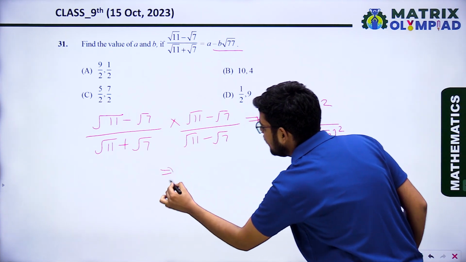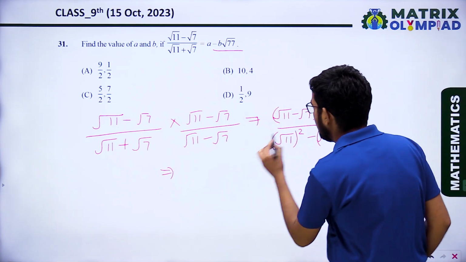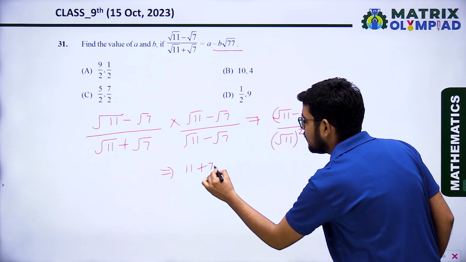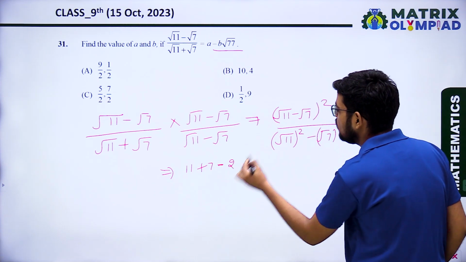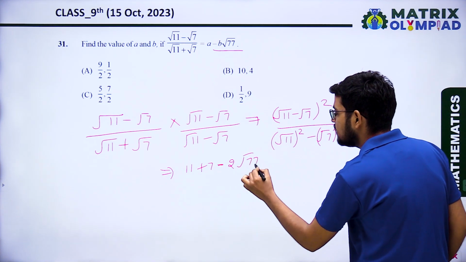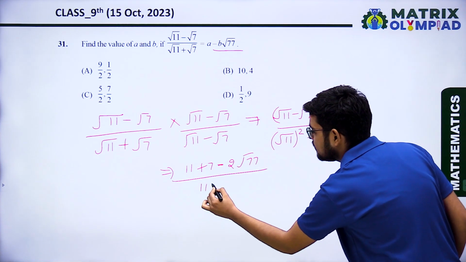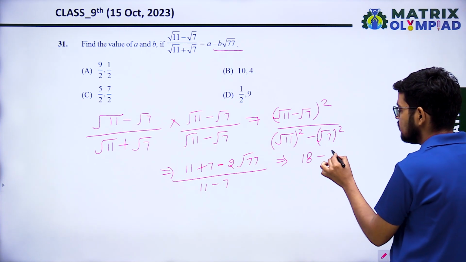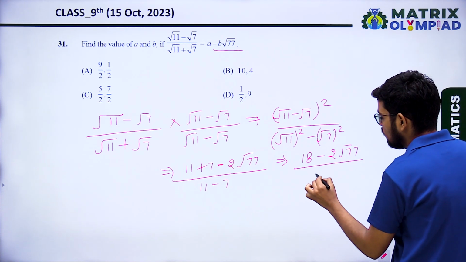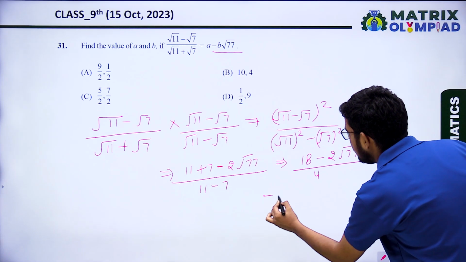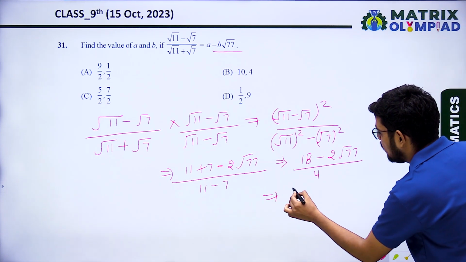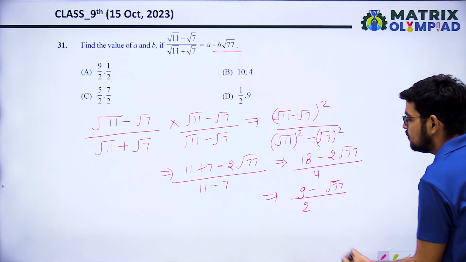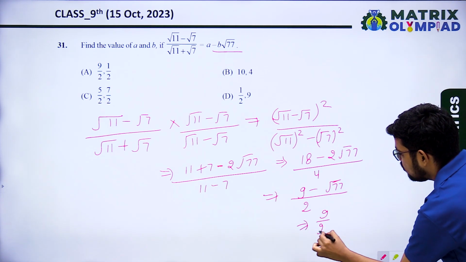In the next step, (A − B) whole square, use the identity. (√11)² is 11, plus (√7)² is 7, minus 2AB, that is 2 into √11 into √7, √77, upon 11 minus 7. So that will be 11 plus 7, 18 minus 2√77 upon 4. Now we take 2 common from here. So this will be (9 − √77)/2, and we can write 9/2 minus 1/2 √77.